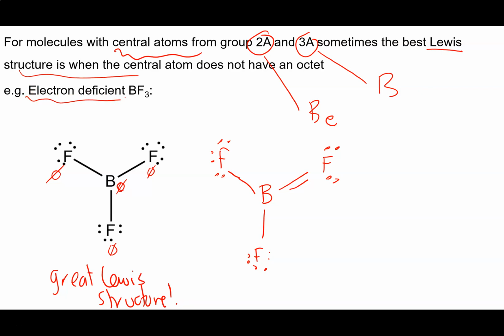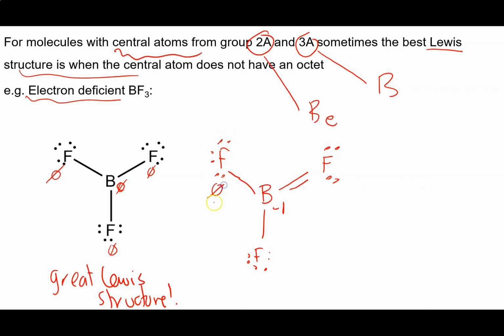Now, what about if we did do the correct Lewis structure? Would it be better? Would it be worse? Well, boron's from group 3A, so 3 minus 1, 2, 3, 4, we would have a formal charge of minus 1 on the boron. These two fluorines are exactly the same, so we only have to do the formal charge on one of them. Fluorine is in group 7, minus 1, 2, 3, 4, 5, 6, 7.